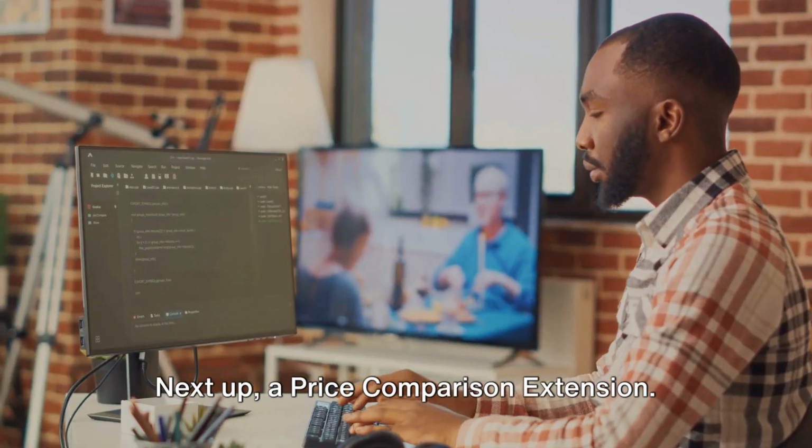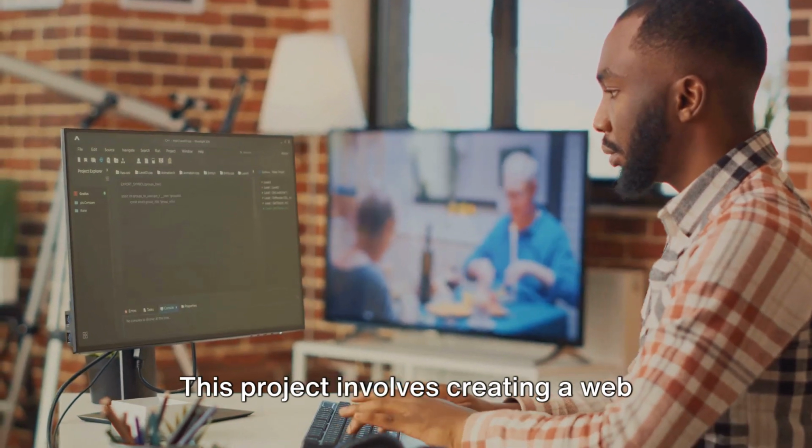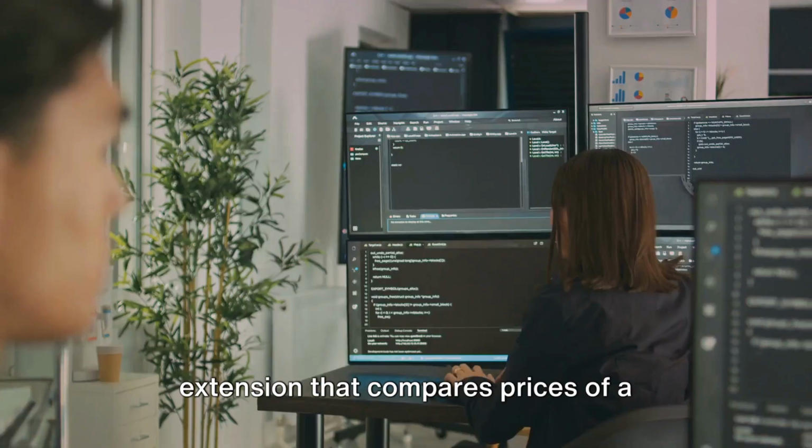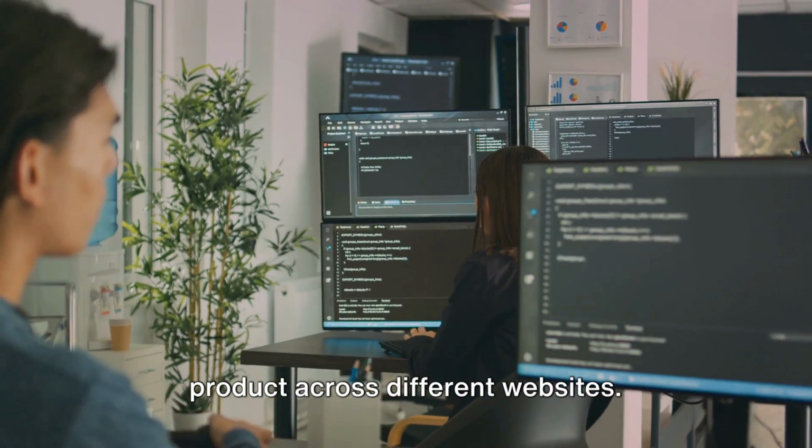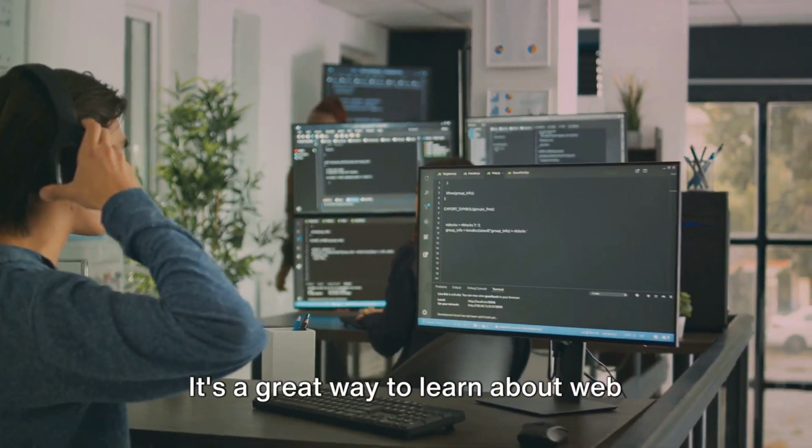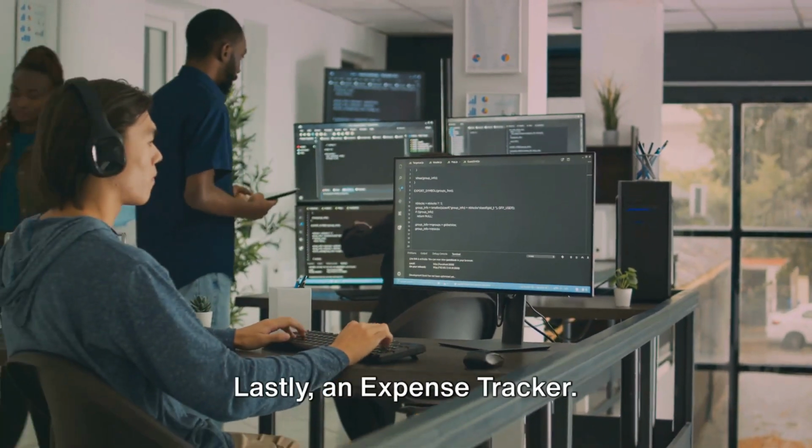Next up, a price comparison extension. This project involves creating a web extension that compares prices of a product across different websites. It's a great way to learn about web scraping and working with APIs.